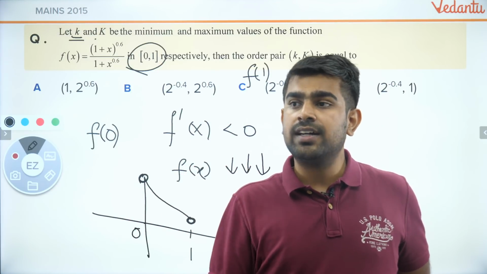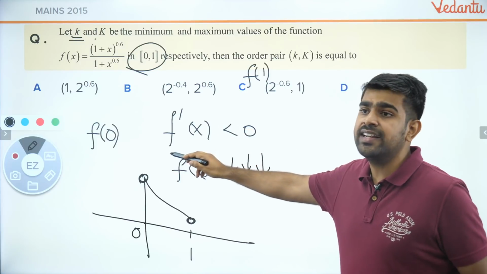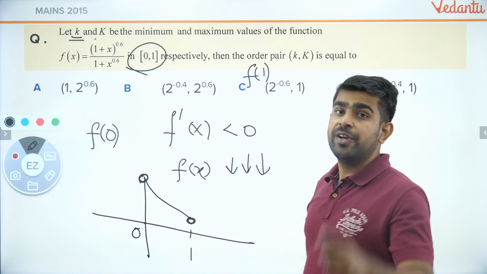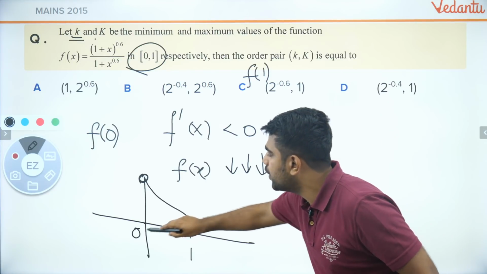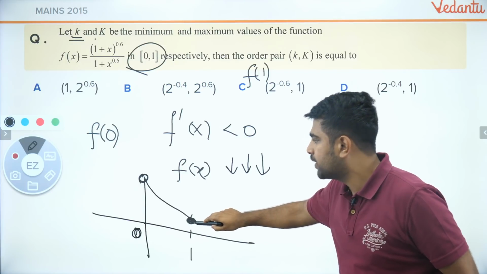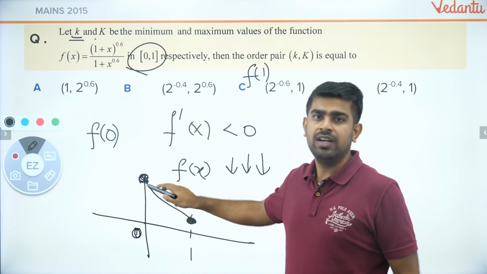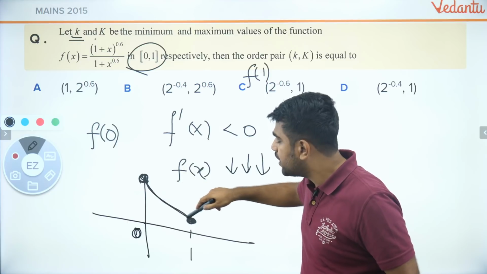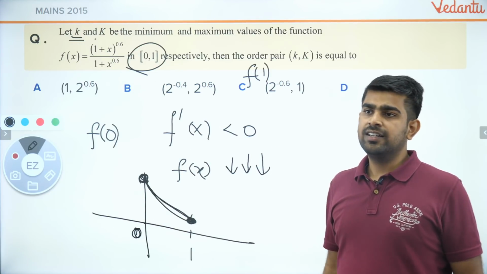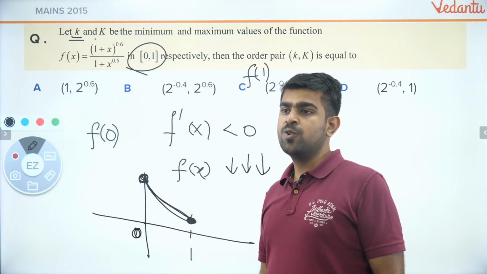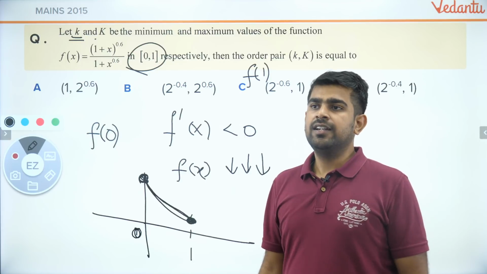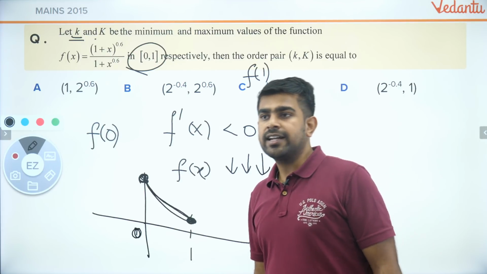Did you get it, Rajita? Without proving it is increasing or decreasing, I cannot do this. Because I proved it is decreasing, the function is from 0 to 1. I know the lowest value will be at 1 and the highest value will be at 0. This is a rough graph. It is not exactly how it looks. Getting it? I hope all of you got it.